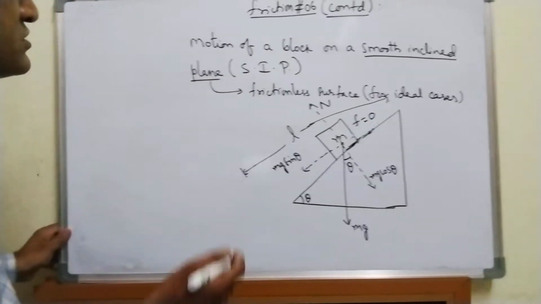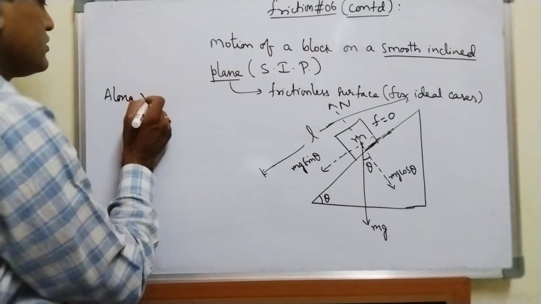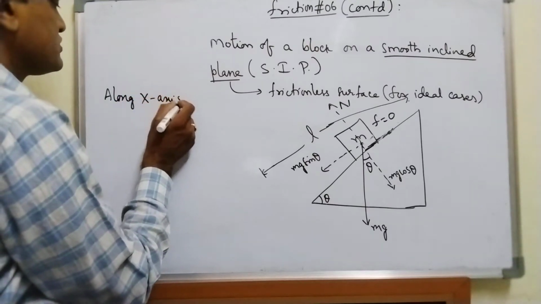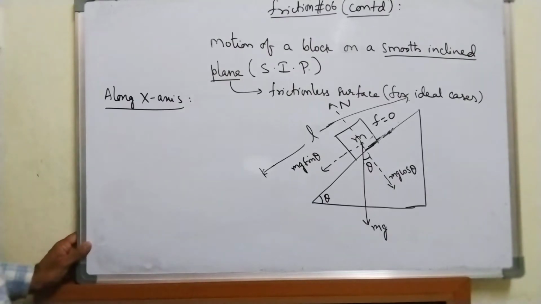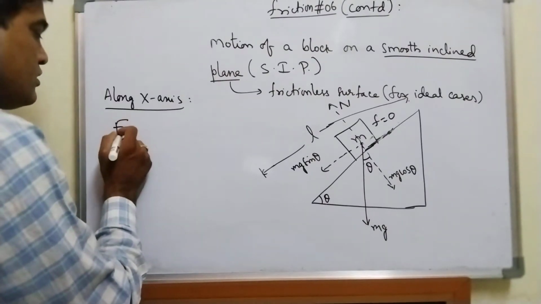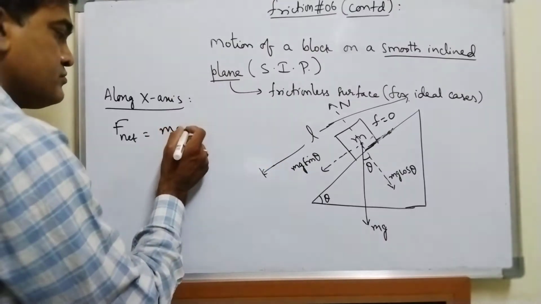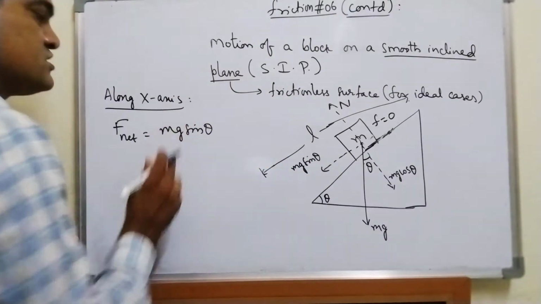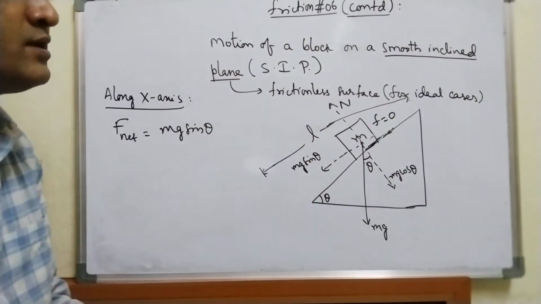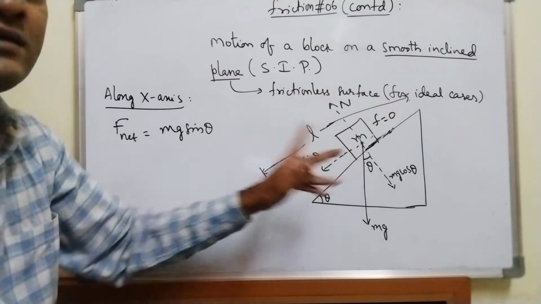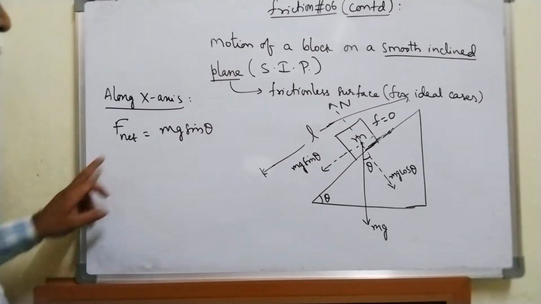So along the x-axis, the net force is mg sine theta, because I have taken the inclined plane as the x-axis.